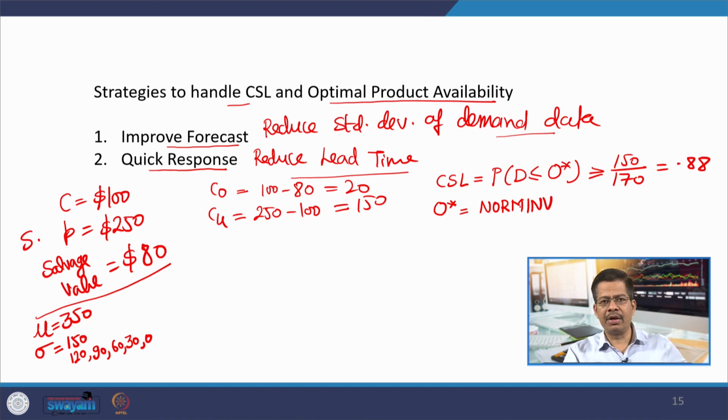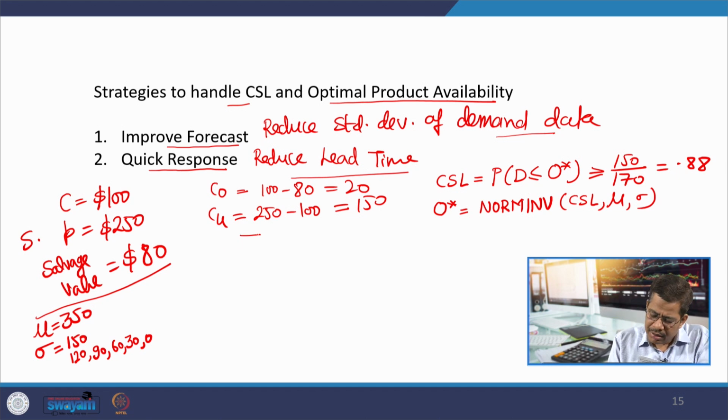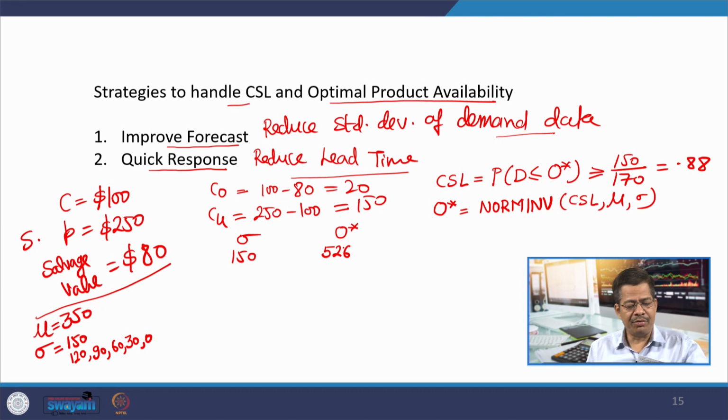You can use your Excel for this purpose. So, let us say to start my calculations, if I have sigma equals 150, you can put that in this formula and you will get the value of optimal stocking quantity using Excel as around 526.